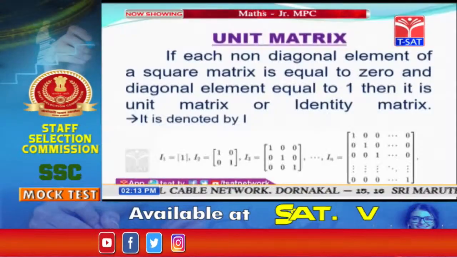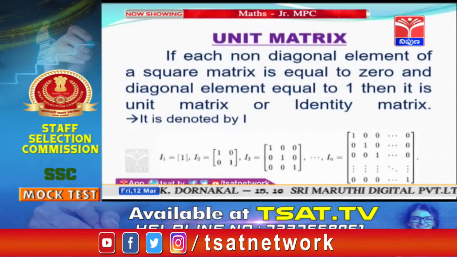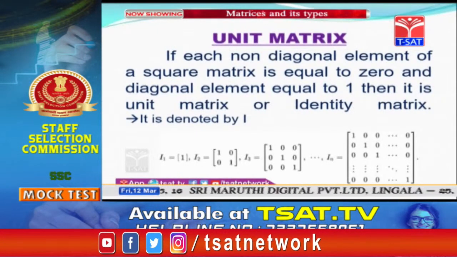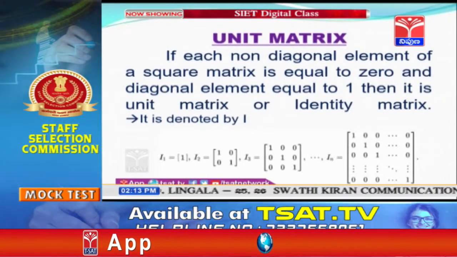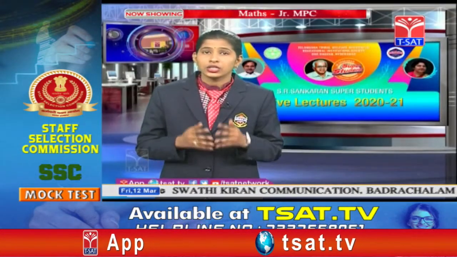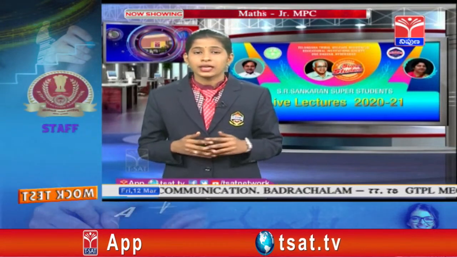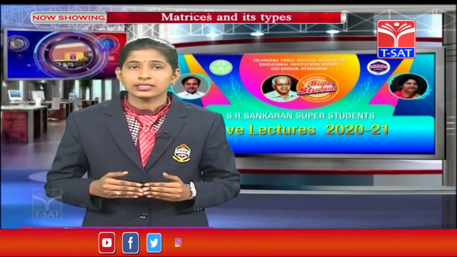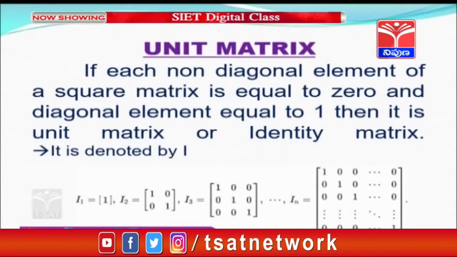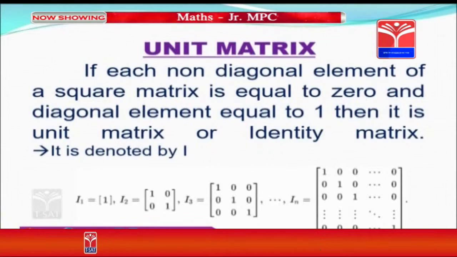If each non-diagonal element of a square matrix is equal to 0 and diagonal elements are equal to 1, then that matrix is called as unit matrix. Unit matrix is also called as identity matrix. It is denoted by I, and the order of unit matrix is I_n.